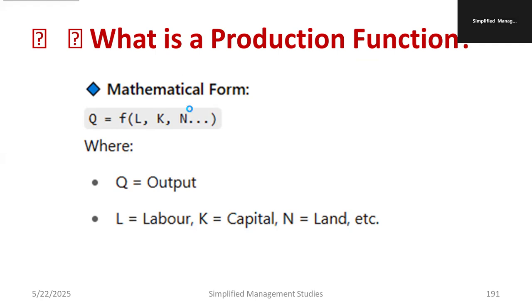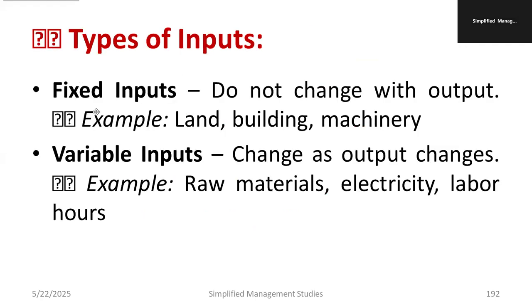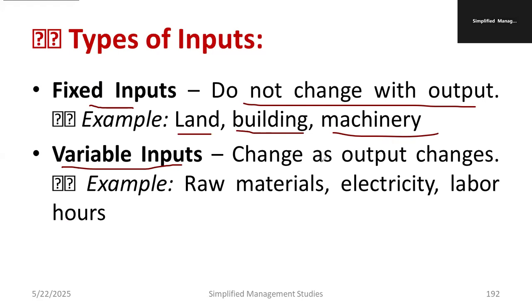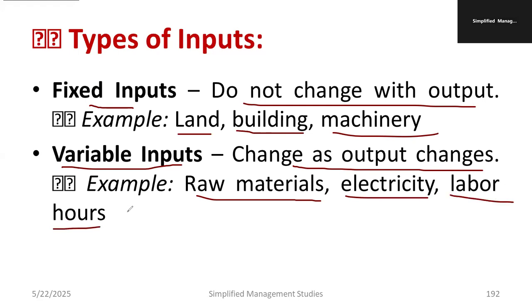There are two types of input: fixed inputs and variable inputs. Can you differentiate both? Yes, of course. Fixed input does not change with respect to the output. Land, building, machinery never change. A variable input changes as the output changes. For example, raw material may be 1 kilogram, 2 kilograms, 100 tons, 1000 tons. Electricity, 1 unit, 1000 units, 10,000 units. Labor hours, 8 hours, 7 hours, 9 hours. These are called variable inputs. Do remember this: fixed inputs and variable inputs.